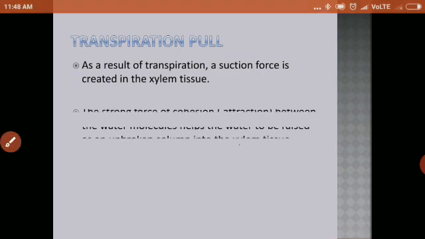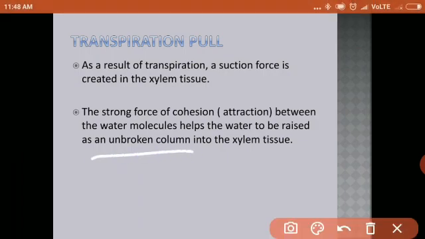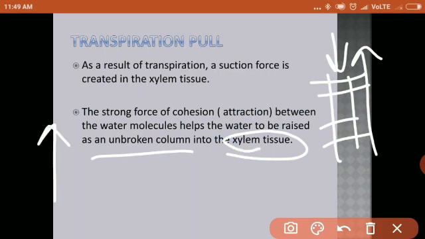So what happens? Because of this suction pull, water rises up in the xylem tissue as an unbroken column. Just like when you drink water with a straw, then what happens? Water rises up from the straw, isn't it? In an unbroken column, does it happen that some amount of water comes, then it breaks, then some amount comes? No, it comes continuously from the straw. In the same way, from the xylem tissues, water also rises up in an unbroken column.